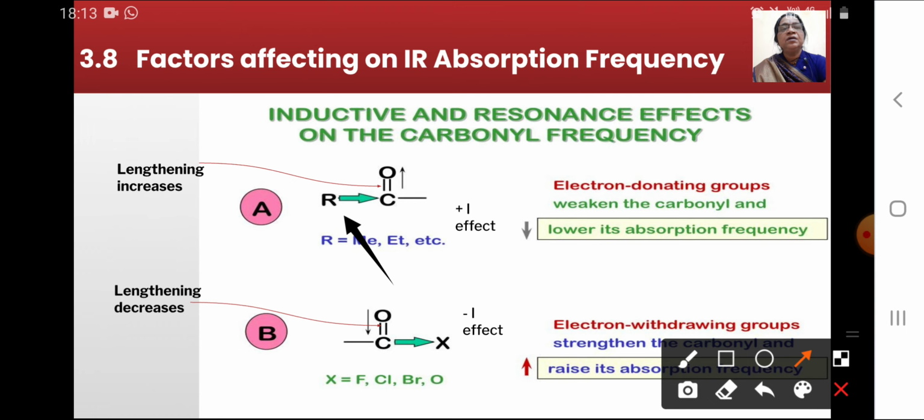electron donating group. Now see, when there is an electron withdrawing atom like fluorine or chlorine, this causes the -I effect. This results in an increase in the bond order. Therefore, the force constant increases, hence the absorption frequency also increases. See here, X is an electron withdrawing group.